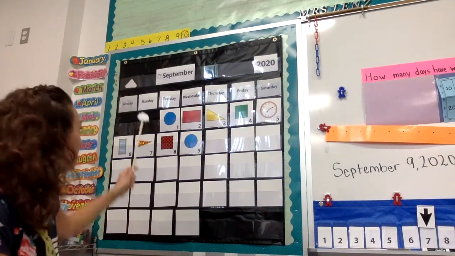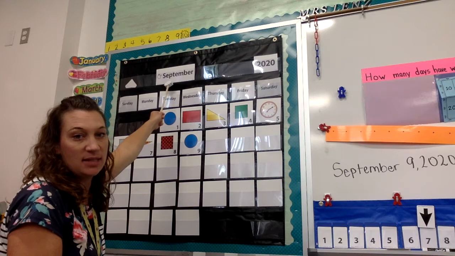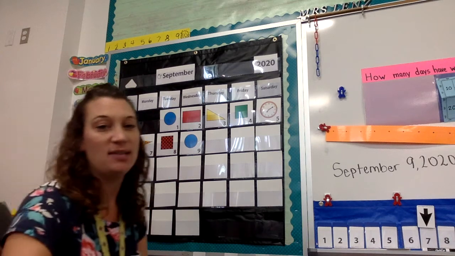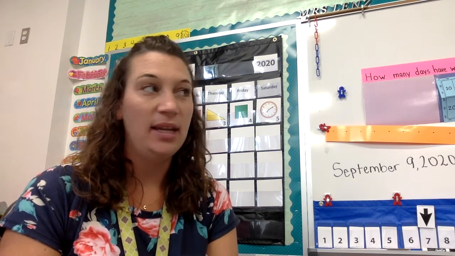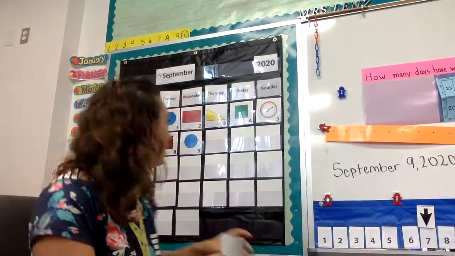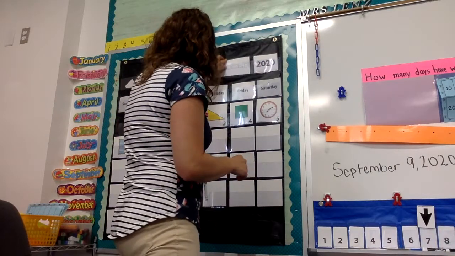All right, now we're going to do our months of the year. I want you to look up here. Think about what our month is. Starts with an S. September. So we're going to sing our months of the year, and then we're going to clap on September. January, February, March, and April, May, June, July and August, September, October, November, December. Those are the months of the year. All right. Very good. Thank you for singing with me.